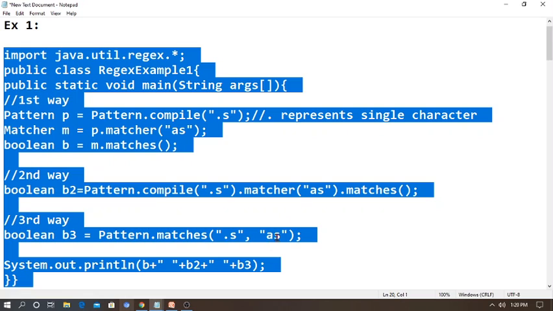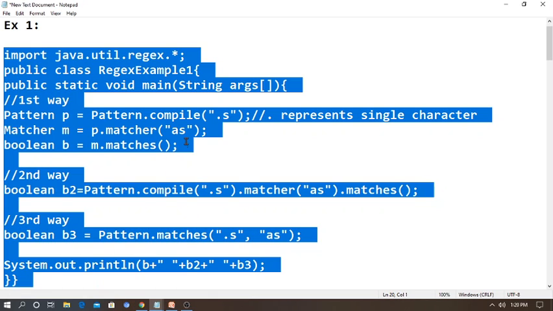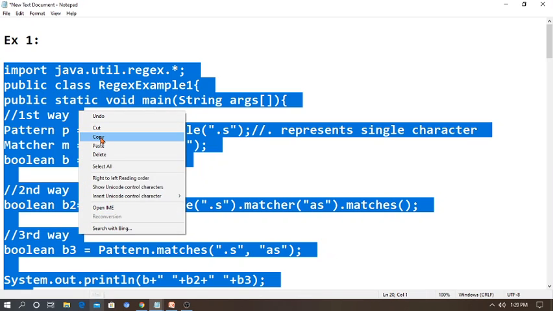Here also it is available. See, in "as" the dot is available. If it were "ax", it would not be available. At last, System.out.println(b + " " + b2 + " " + b3). At last it will print the result of the matches, whether a match is available or not. Remember, you can follow any method for matching the given expression. So let's go for a demonstration.